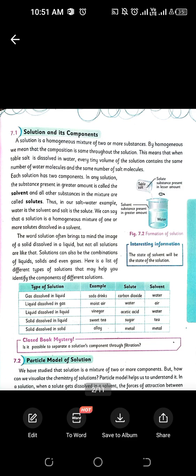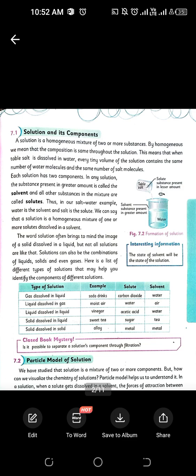So the water particles are evenly distributed in the air. That's why we are calling it solution. If we talk about a sweet tea, okay, the chai that we drink, so all the substances are evenly mixed with each other. That's why it's a solution, right?